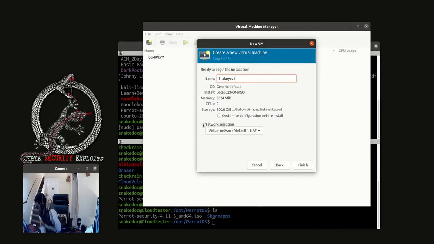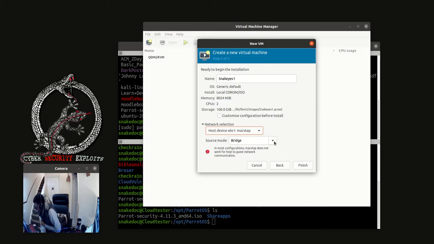So let's look at the network selection here. Will be in NAT, but let's see if we can go bridge, or we'll use the host device, which is the wireless here. So here in most configuration, Mac VTAP does not work for the host.